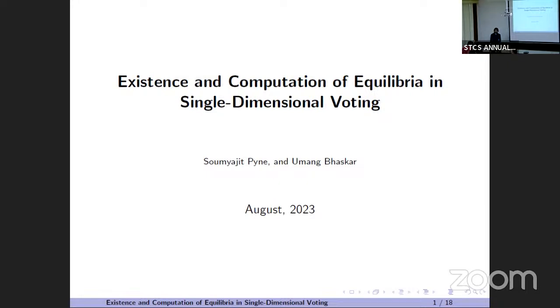Okay. Yeah, I think we'll start. Sure. So the first speaker for the day is going to be Soumyajit. He'll be presenting his talk titled Existence and Computation of Equilibria in Single Dimensional Movement. Okay, so let's start.